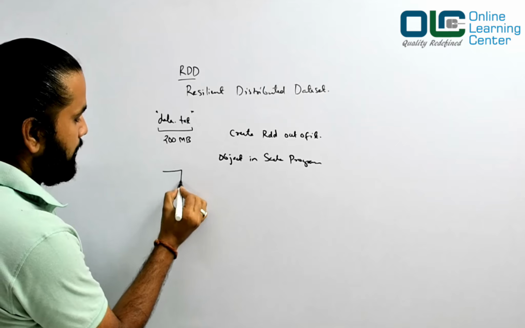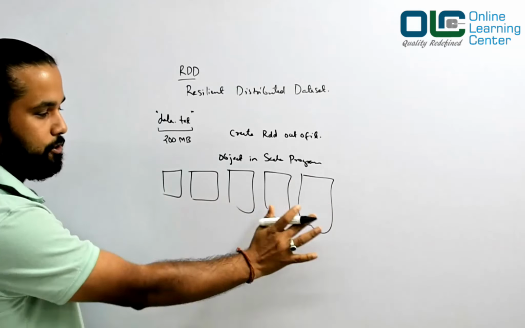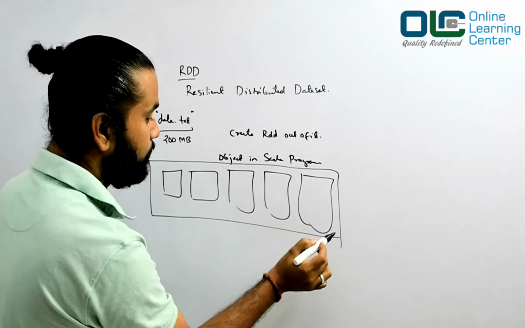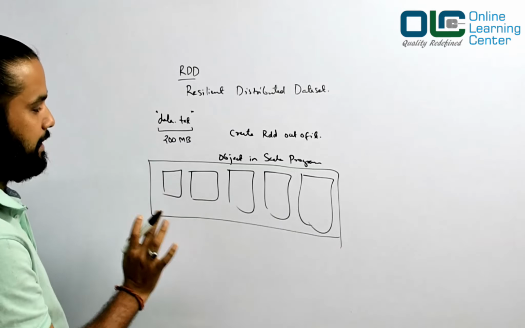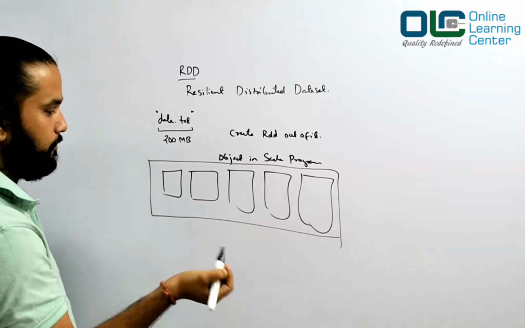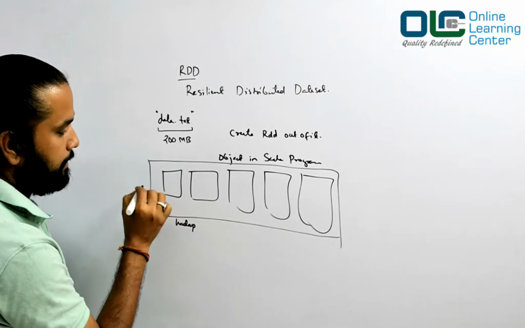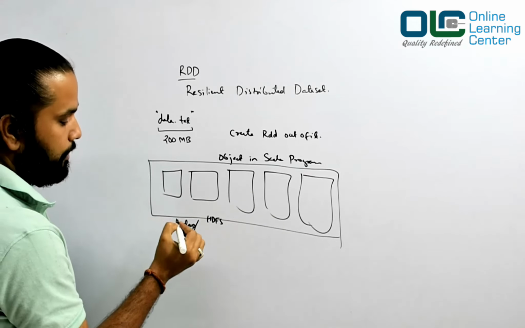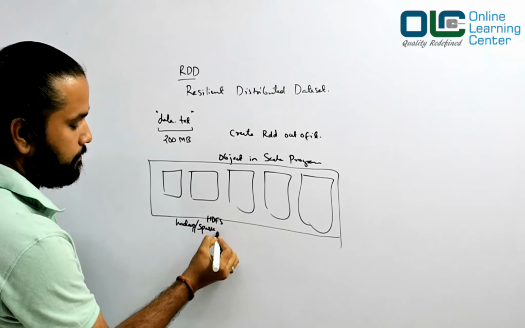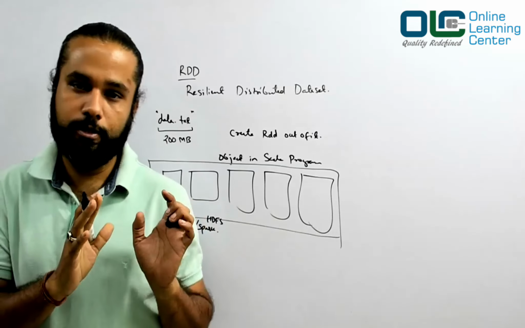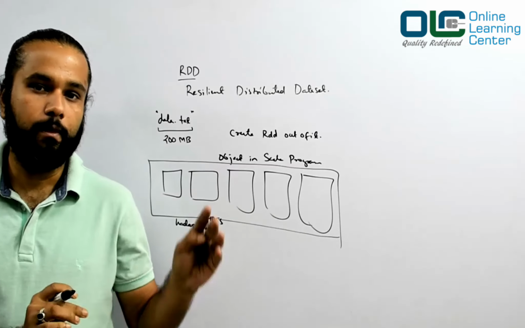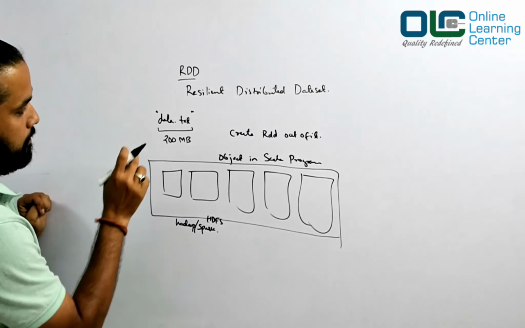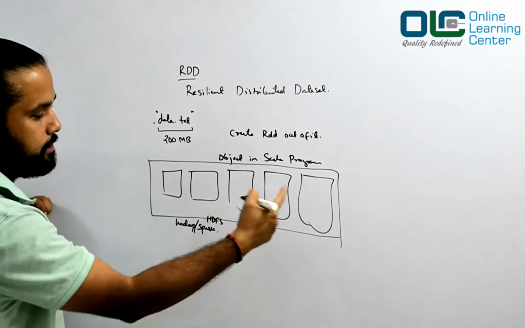So see, you will have a Hadoop cluster like this. Let's assume this is your Hadoop cluster, a 5-node. When I say 5-node, I'm just talking about data nodes. I don't care about the master nodes. Okay. So let's say this is my Hadoop cluster wherein Hadoop is installed and we have created an HDFS out of it, right? And then we have also installed Spark here. We have installed Hadoop, HDFS, and we also have installed Spark in this whole cluster. And then the first thing I would do is load this data into this HDFS, right?